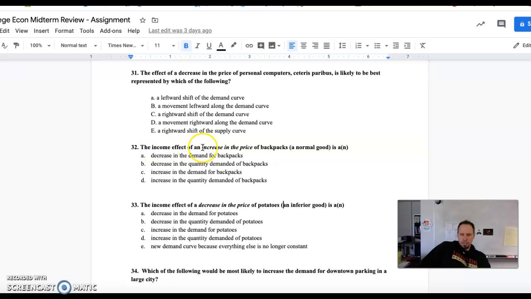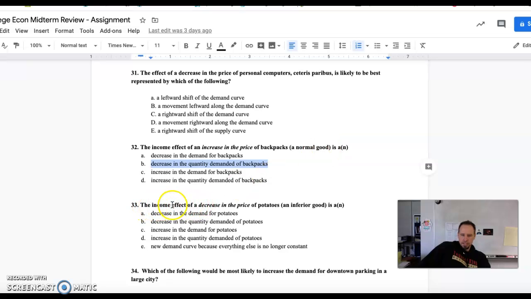So here we're talking about an increase in the price of backpacks. When the price of backpacks increases, we should understand that this is not going to shift the demand curve. It's not going to be a change in demand. It's going to be a decrease in the quantity demanded for backpacks. It's the law of demand holding true. Price goes up, quantity demanded goes down. C and A would talk about an actual shift of the demand curve, and when we're dealing with a price change, we're not shifting that demand curve. Now, this holds true for a normal good.